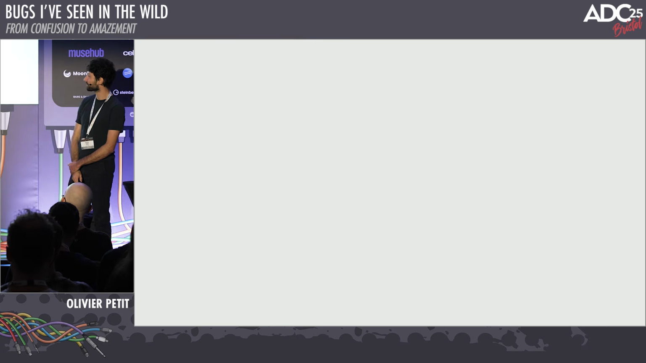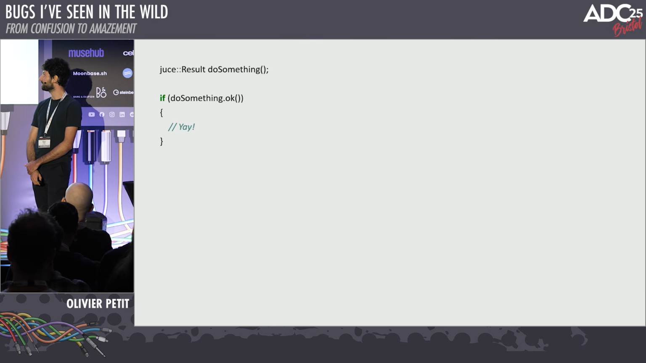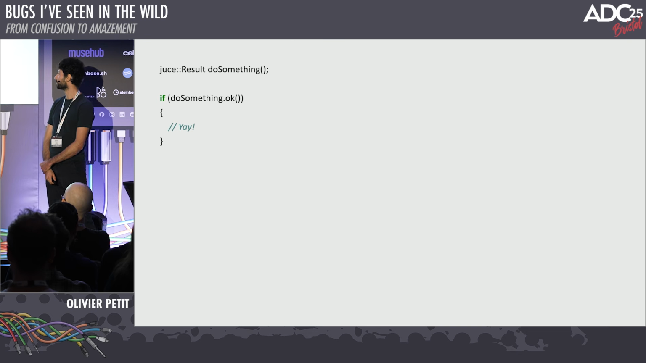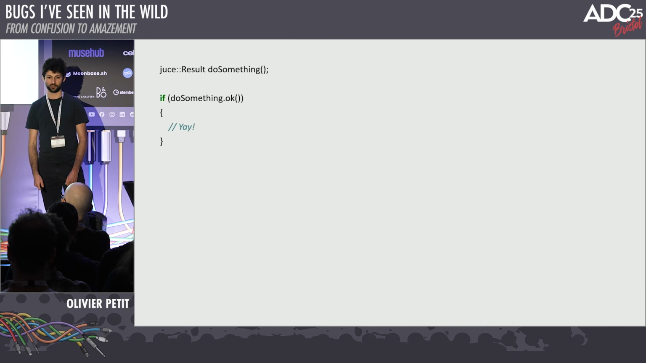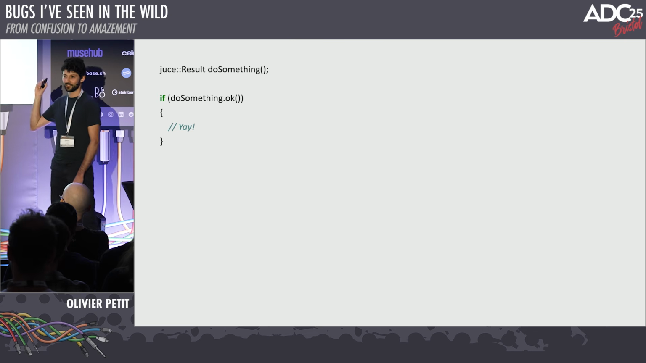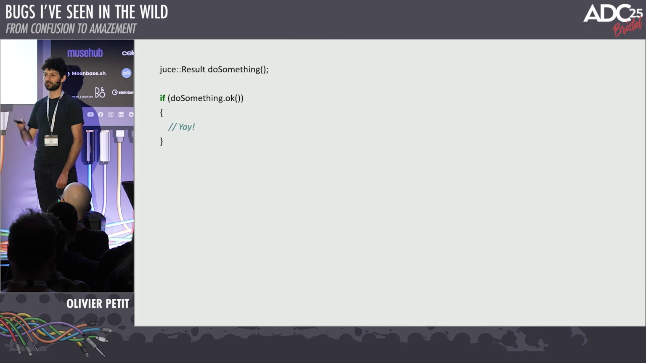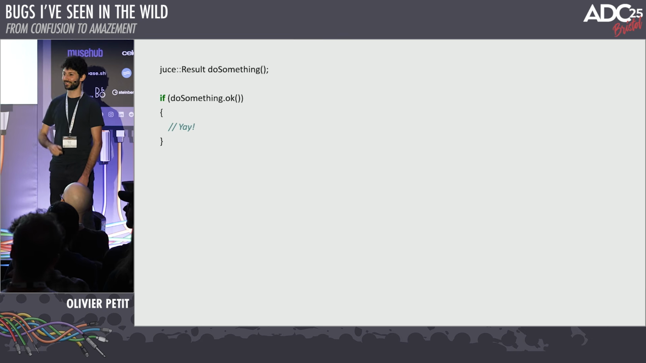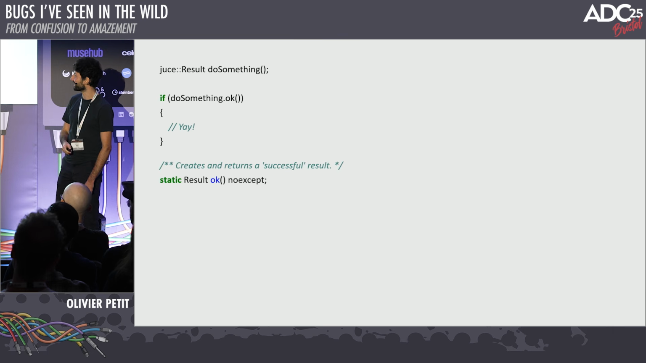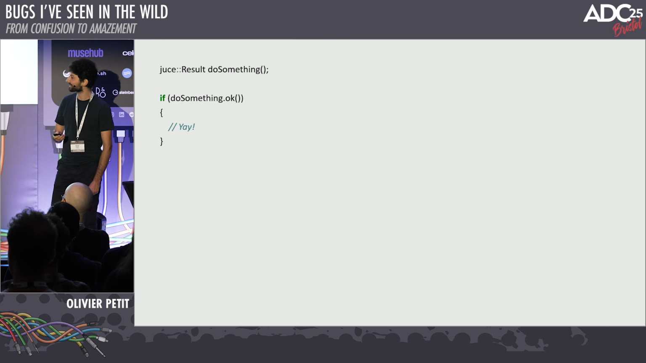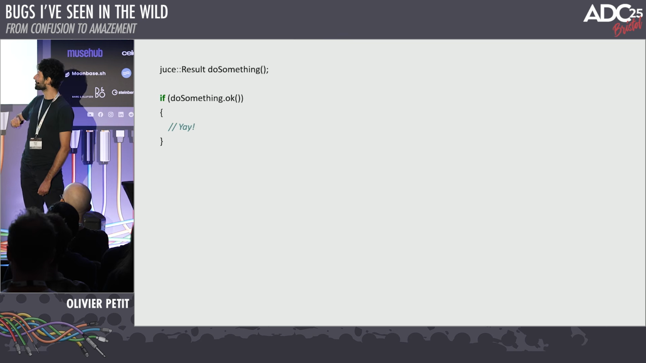And in a similar vein, this one I have called API design. So Juice has this nice class called results. We have this do something function which returns a Juice result, and then we call it, and we call if do something.ok. Anyone familiar with Juice result can see the bug here. Nope. Okay. Ah, yes. You want to call is okay. Okay, create and return a successful result. If you write it like this, you will always take the branch.